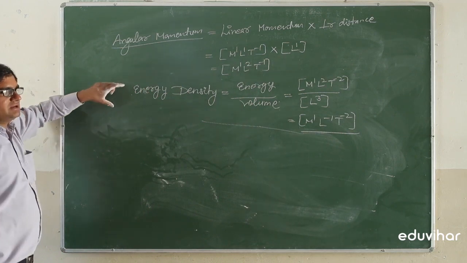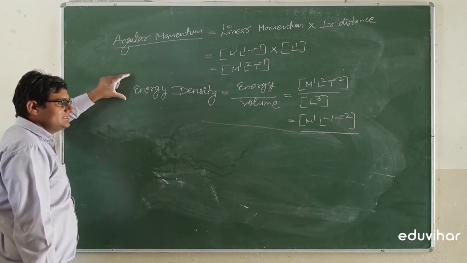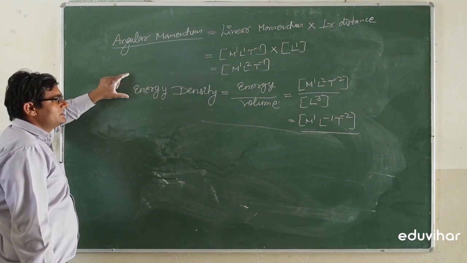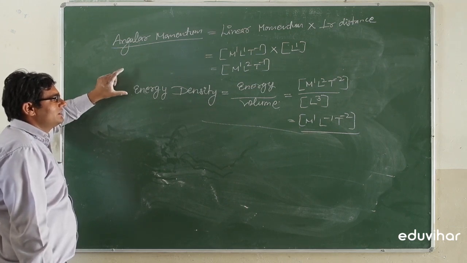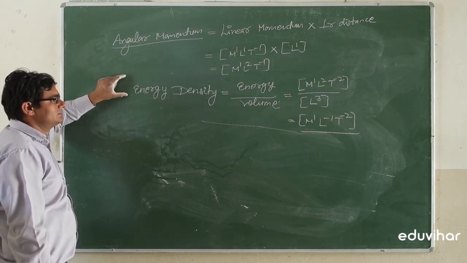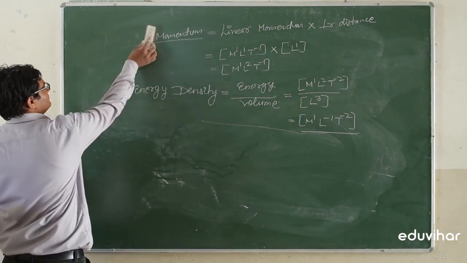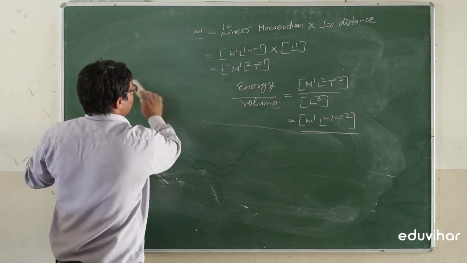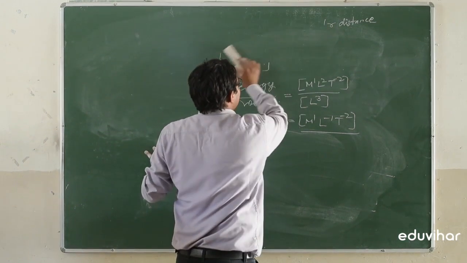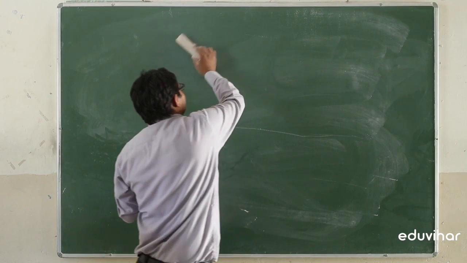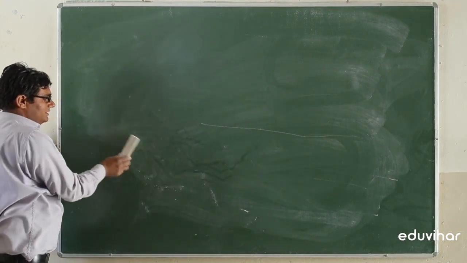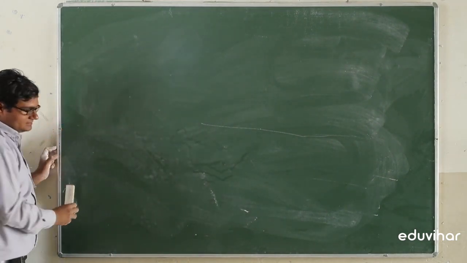So a number of physical quantities have the same dimensions. We can remember these physical quantities according to their same dimensional formulas. Then we will find the dimensions of each and every physical quantity.